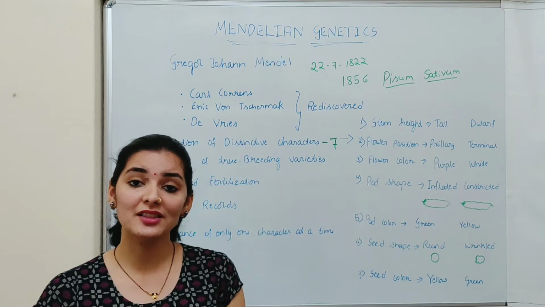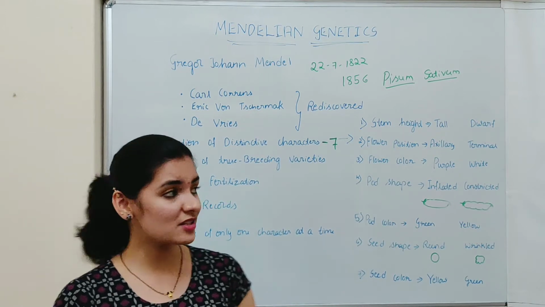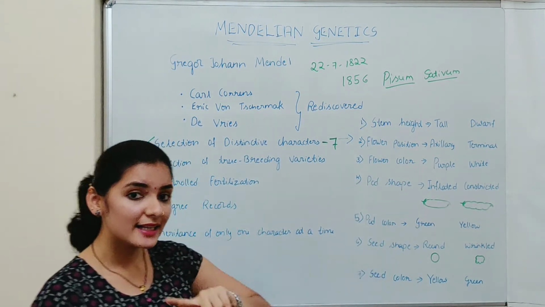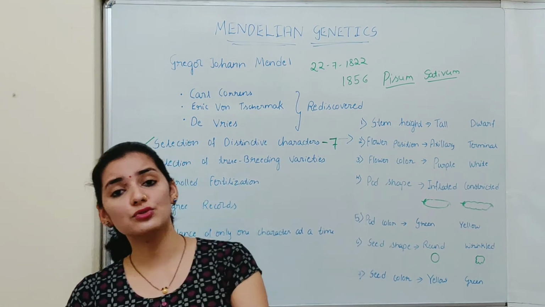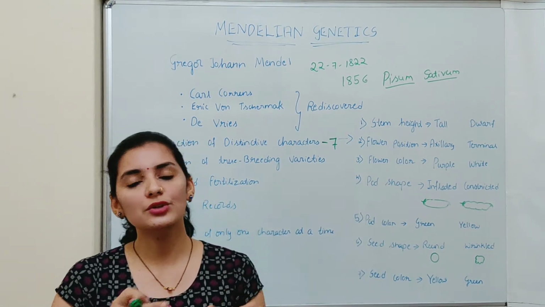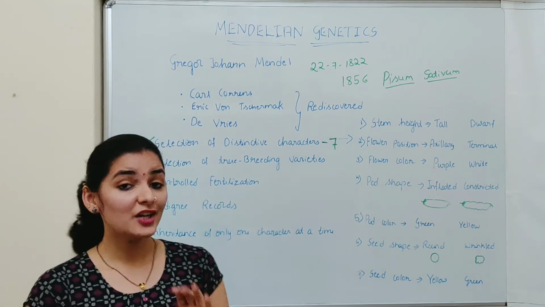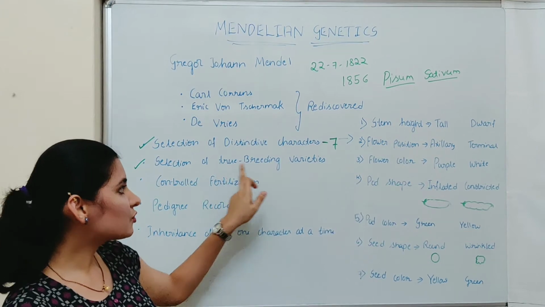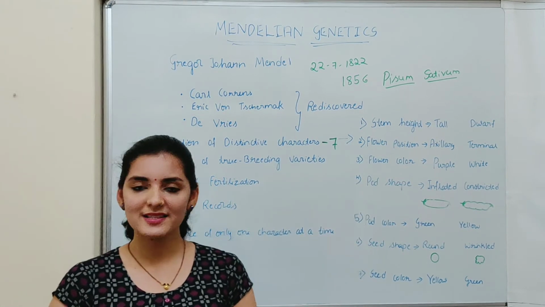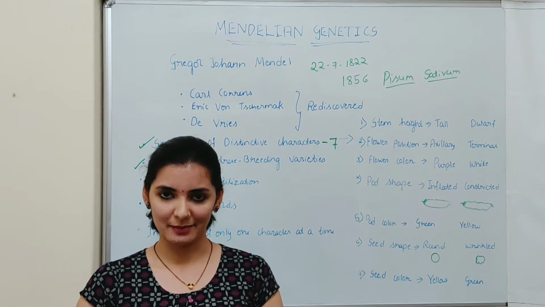So you can imagine the work that was done by Mendel, because for all his experiments, he selected true breeding varieties. To conclude whether it is a true breeding variety or not, he should grow it for several generations. It will not be written on the plant. So he selected all true breeding varieties of Pisum sativum for his experiment.